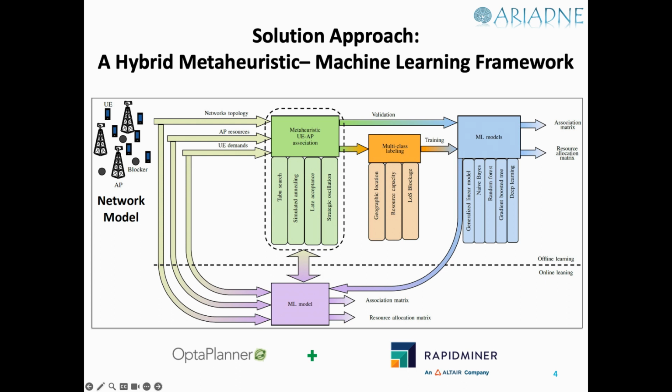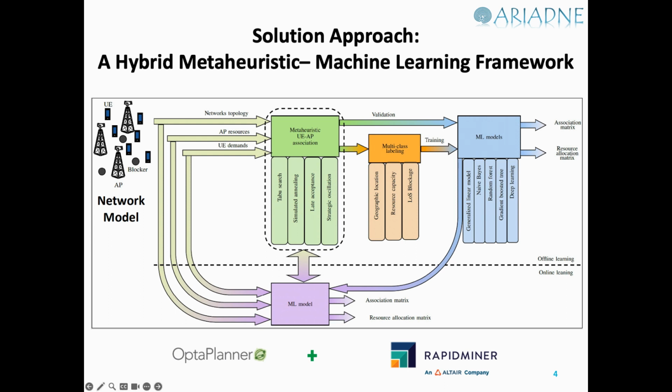Now they try to solve the network topology, AP resources, UE demands, and produce an outcome. We convert the ground truth found by optimizations into a label attribute and train machine learning models on it. And effectively, we are transferring the path finding or discovery capability of meta heuristics into the machine learning model.